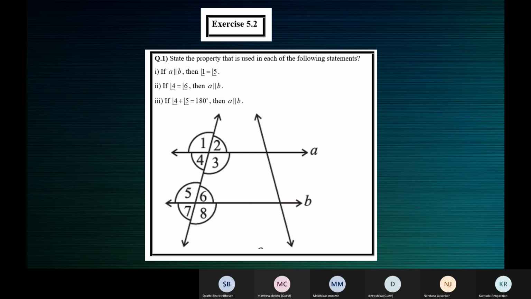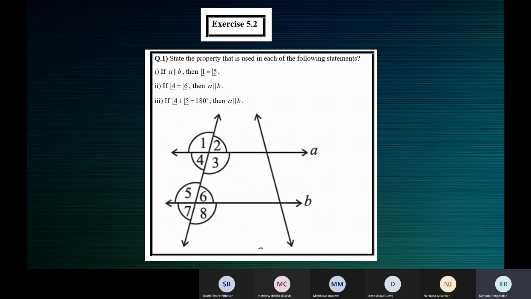Third one, 4 plus 5 is equal to 180, then A is parallel to B. If the lines are parallel, the pair of co-interior or allied angles formed are supplementary. Not if lines are parallel.